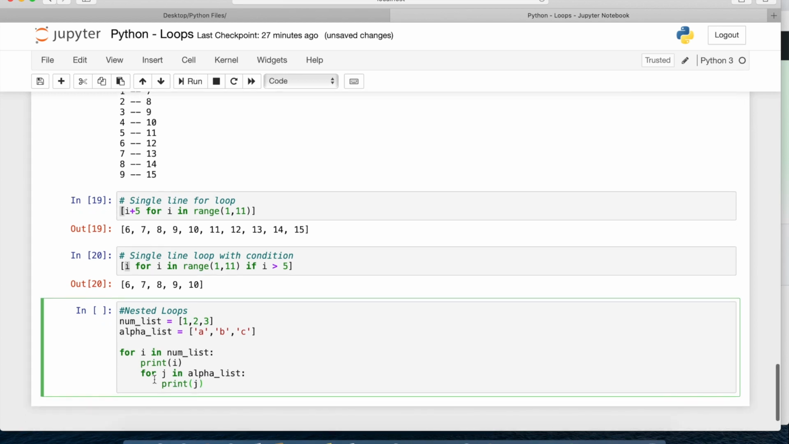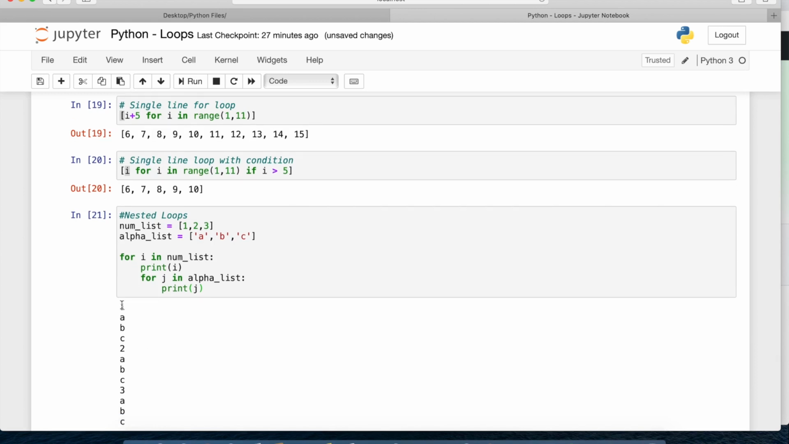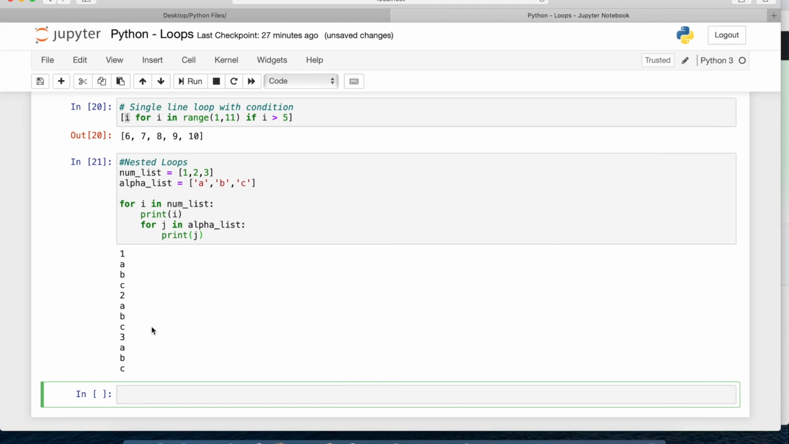So what will happen here? It will print me first time the numeric value, that is 1. Then for j in alpha list, that is A. So 1, then it will print me A. Then again it goes back, the next one is 2. So it will print me 2. Then the next one is B. Like that it will print. So you can see here 1, A, B, C. It is doing for 1 ABC, then 2 ABC, then 3 ABC. So ABC is printed for all, all ABC values are getting printed.